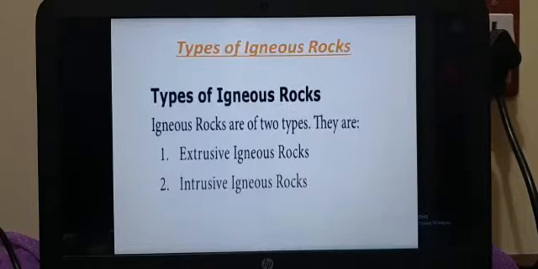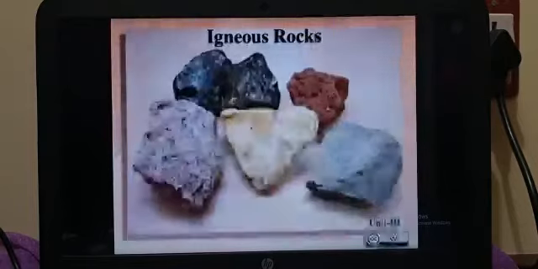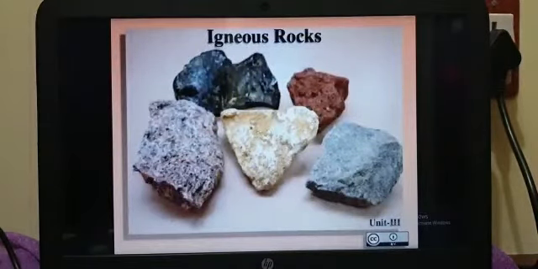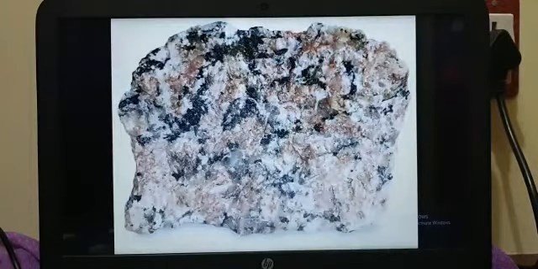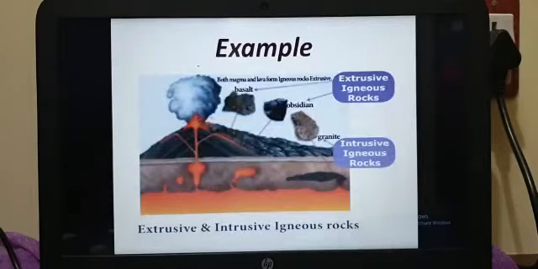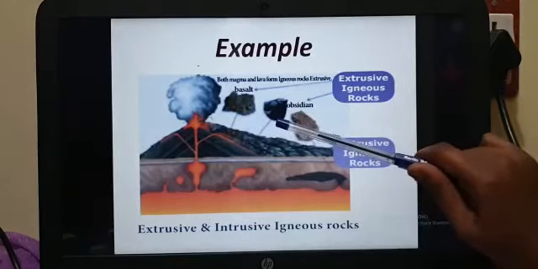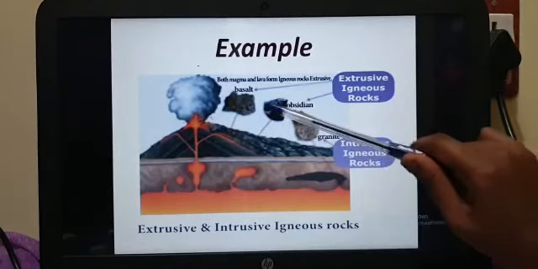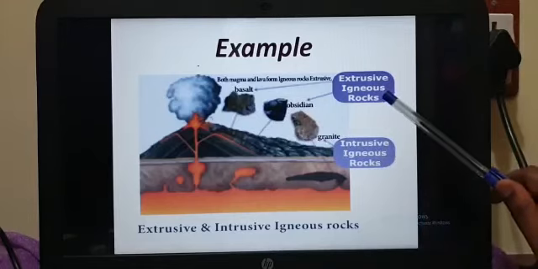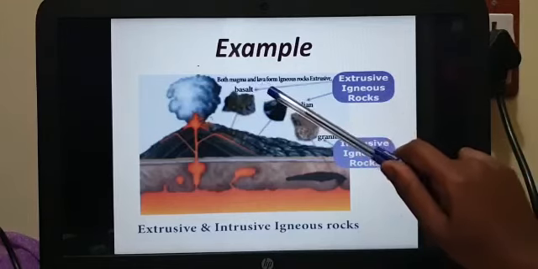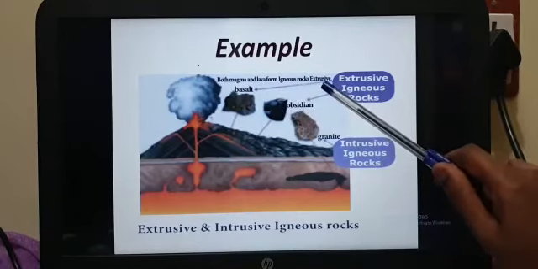Next, types of igneous rocks. What are the types of igneous rocks? We have extrusive and intrusive, as we saw earlier. Igneous rocks look like this. Now, examples of extrusive and intrusive igneous rocks. The examples they have given are basalt, obsidian, and granite. Both magma and lava form igneous rocks.